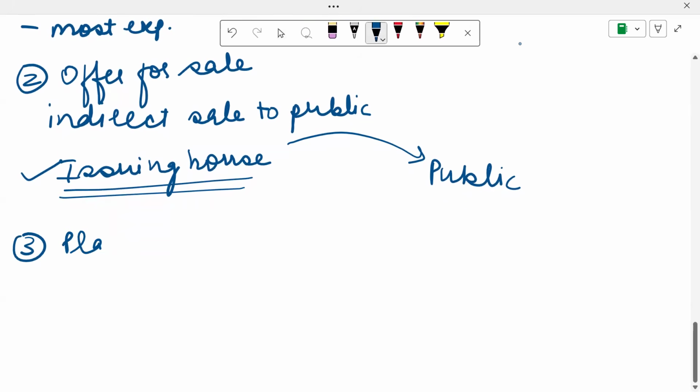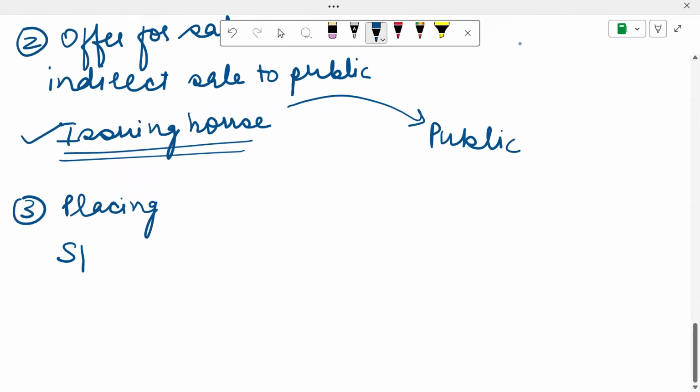There's a method called placing. What happens in placing? There's going to be a sponsor. The sponsor usually is going to be a merchant bank. They place the shares with their own clients.